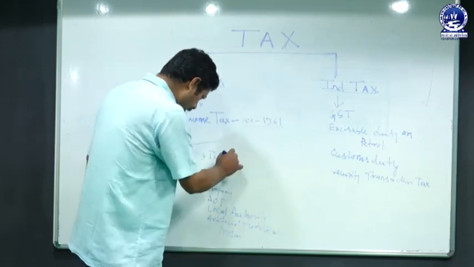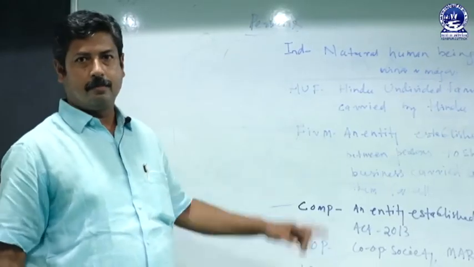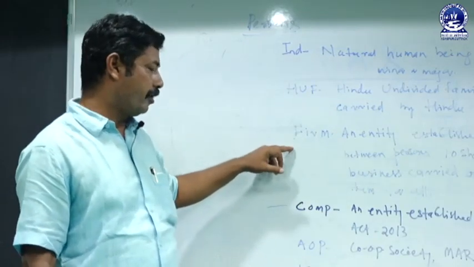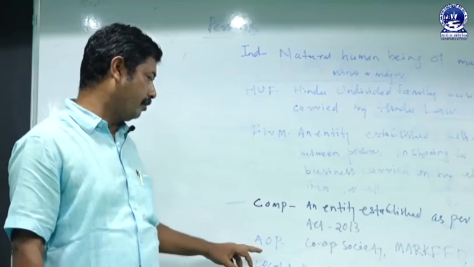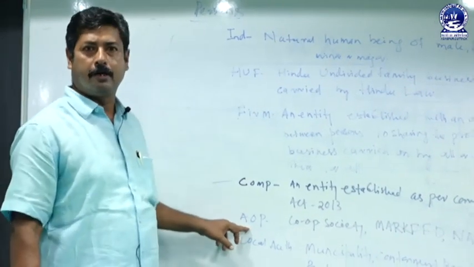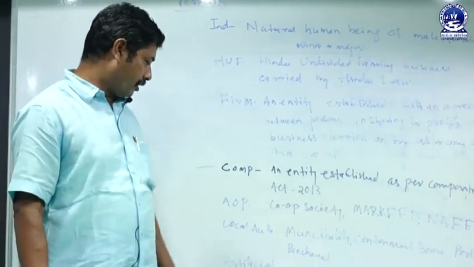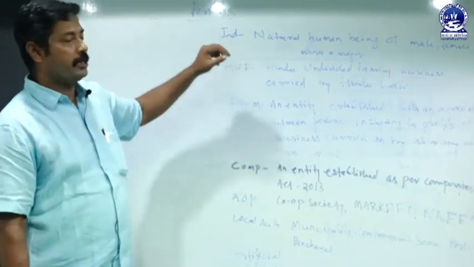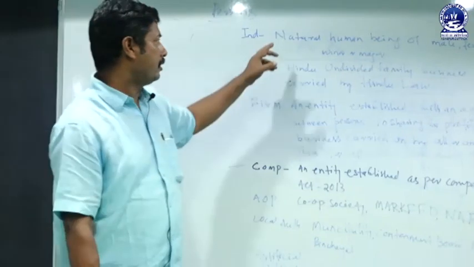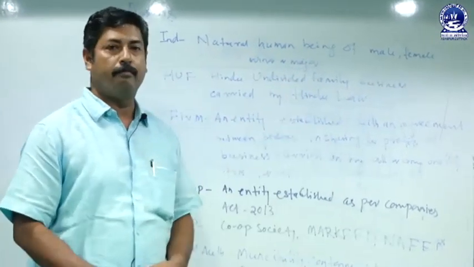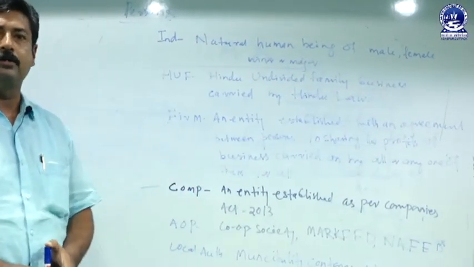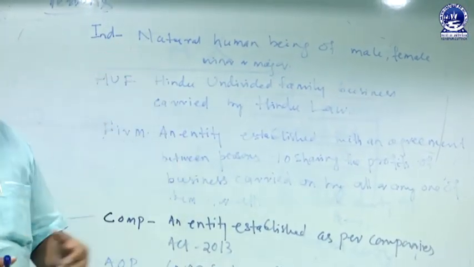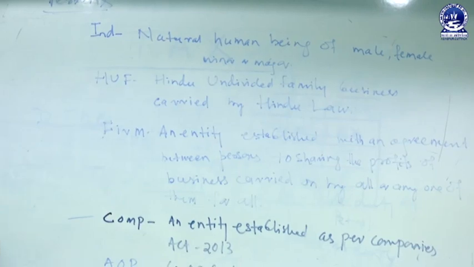So, the first is individual persons, then HUF, firm, company, association of persons or body of individuals, local authority, and artificial juridical person. The first, individual person, means a natural human being, male or female, minor or major. If they earn income, they will pay tax to the government of India as per the income tax law.